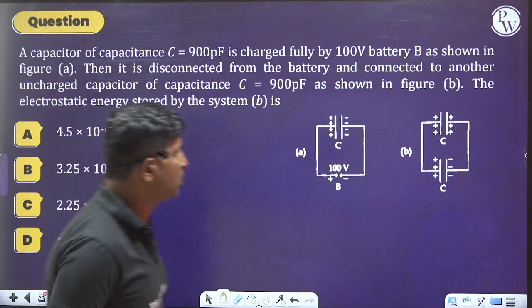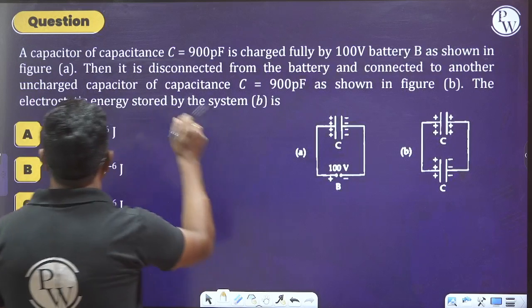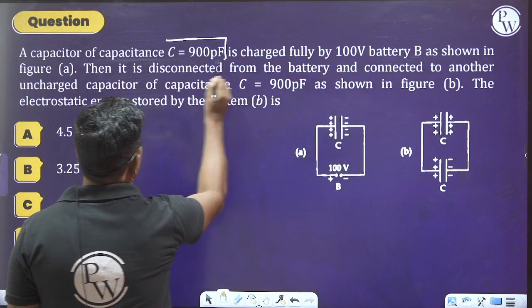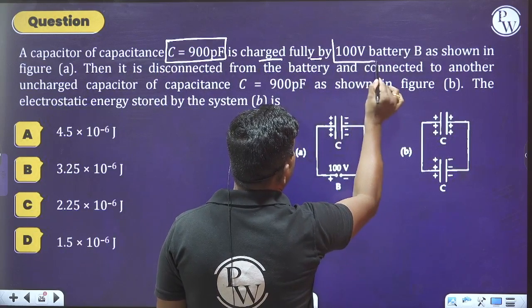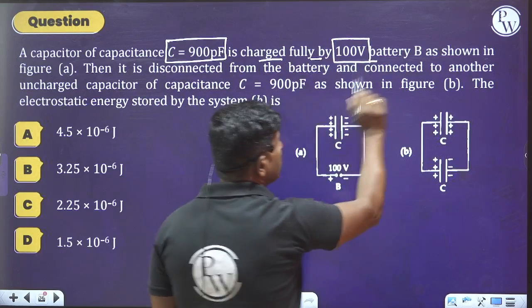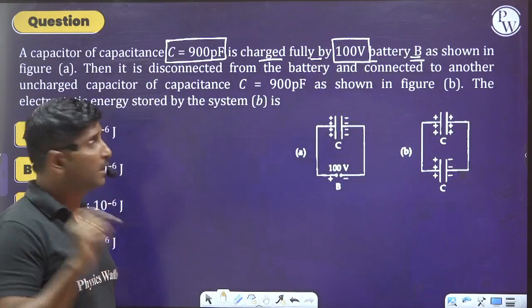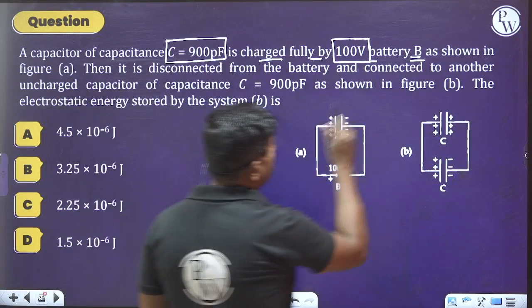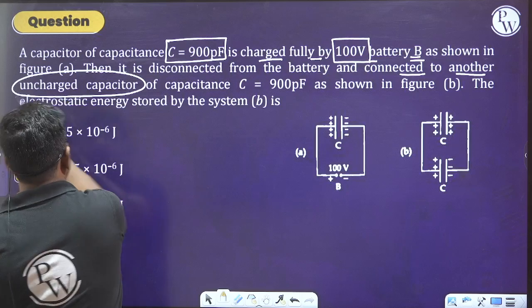What are they saying to us? Please read this question. A capacitor of capacitance C equal to 900 microfarad is charged fully by a 100 volt battery B as shown in figure A. Then it is disconnected from the battery and connected to another uncharged capacitor.